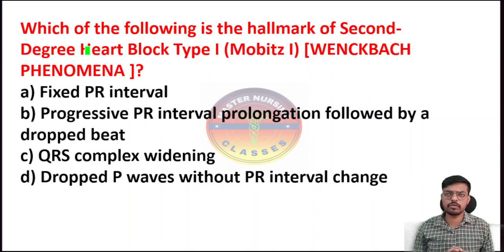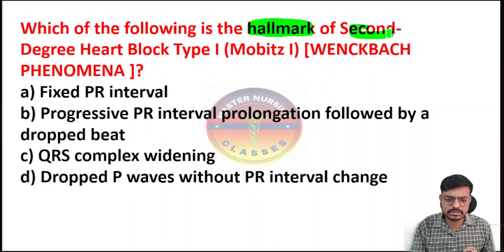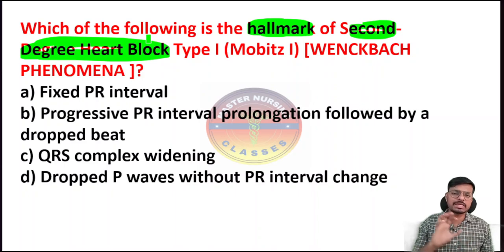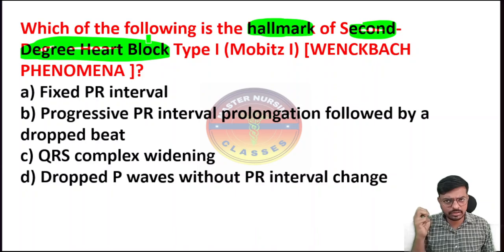The question is here in front of you. Which of the following is a hallmark sign of the second degree heart block? So what is the hallmark sign? A hallmark sign or classical sign means it clearly indicates a particular disease condition. It is specific to that condition, we can say.